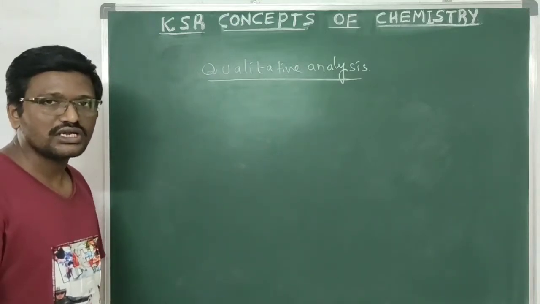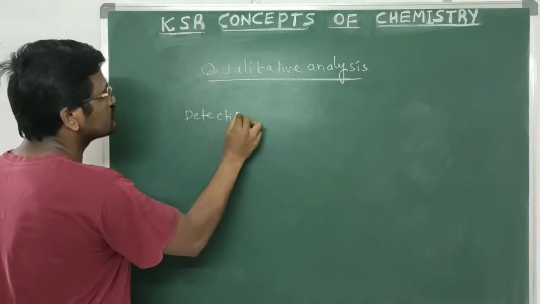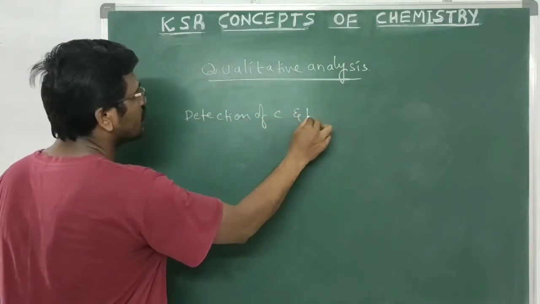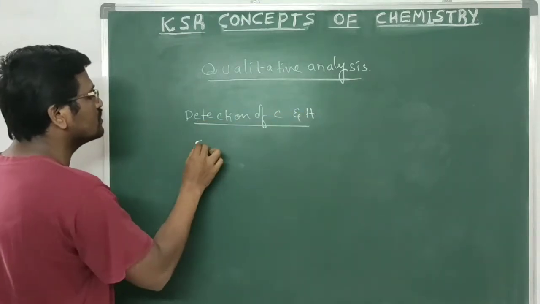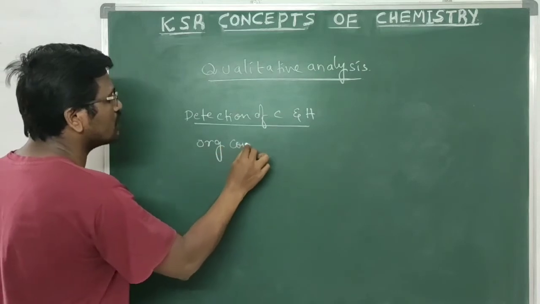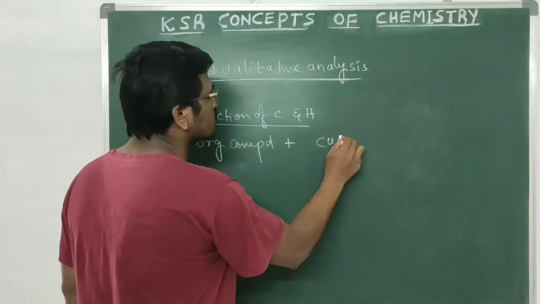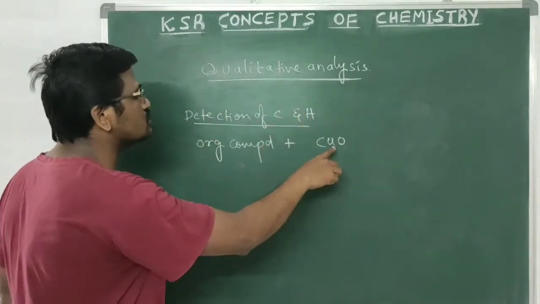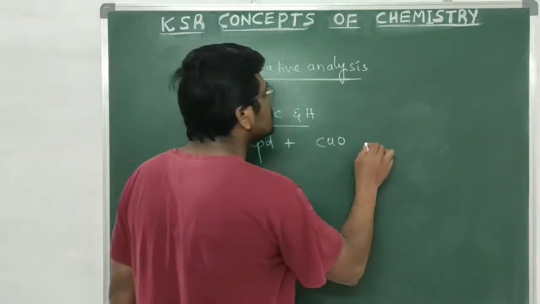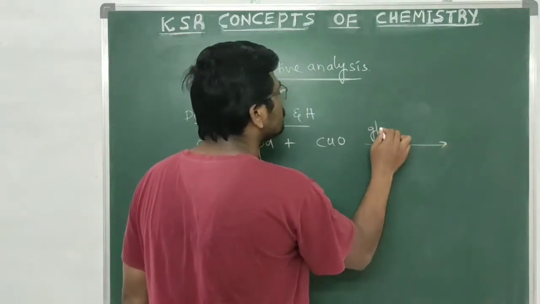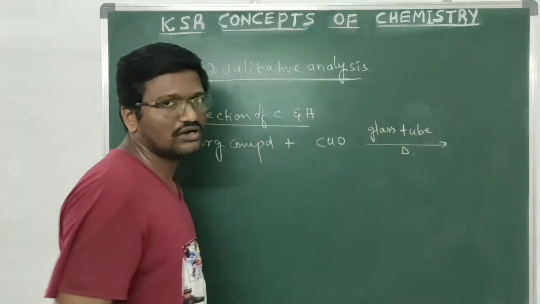In this qualitative analysis, first is the detection of carbon and hydrogen. Here we are taking a small quantity of organic compound. This organic compound is mixed with cupric oxide. The amount of cupric oxide should be 8 times that of the organic compound. This mixture is taken in a hard glass tube and strongly heated.